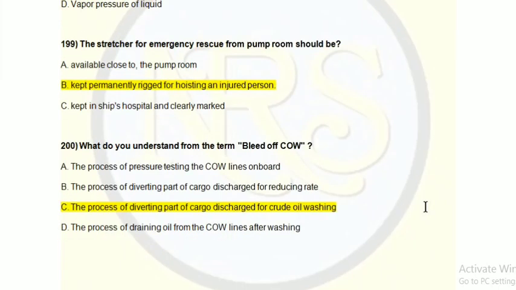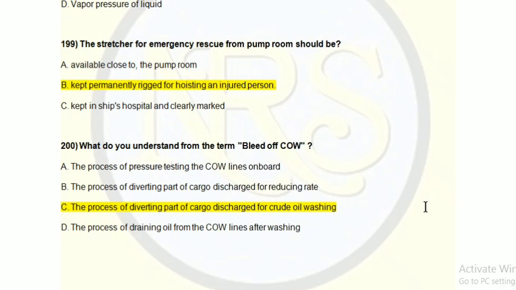Question number 199. The structure for emergency rescue from pump room should be: option A, available close to the pump room; option B, kept permanently rigged for hoisting an injured person; option C, kept in ship's hospital and clearly marked. The correct option is option B, kept permanently rigged for hoisting an injured person. This is a requirement for the pump room in case of emergency.